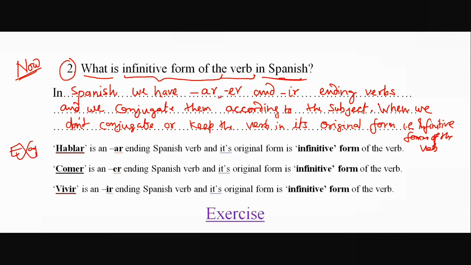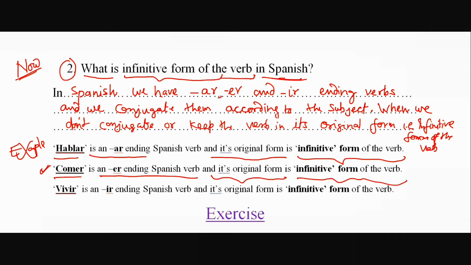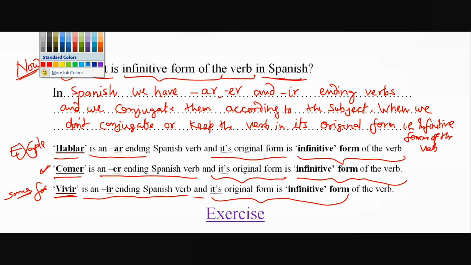For example, AR ending hablar. Hablar means AR ending verb. So original form is hablar. So hablar would remain as infinitive form of the verb. Second, comer. Comer is ER ending verb. So infinitive form of the verb is comer. For vivir, original form is vivir. We don't drop anything. So infinitive is vivir. So these are 3 examples: AR, ER and IR ending Spanish verbs.